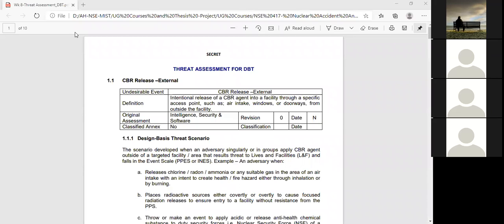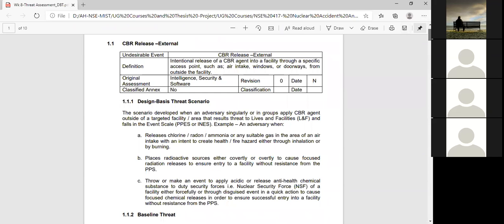Okay, and then another thing is that for a nuclear accident, there can be many threats, and you must analyze or assess them. This is the format that you have to follow for a nuclear safety analysis. I already explained it last time in the class, but I have shown it here again because it is under this week's lecture. Similar examples will be given, and then you have to write down all the things.